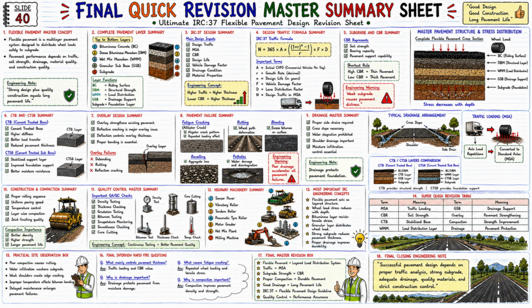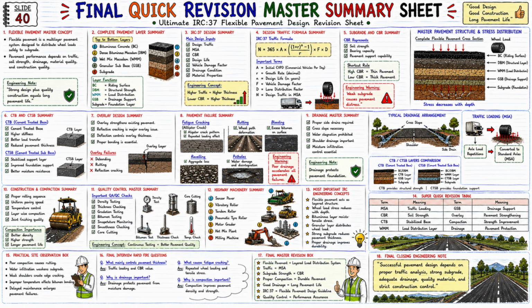Now let us look at the 13th section. 1-3 Most important IRC engineering concepts. Flexible pavement acts as a layered structure. Wheel load stress decreases with depth. Bituminous layer resists tensile stress. Granular layer distributes wheel load. Strong subgrade increases pavement thickness support. Proper drainage improves durability. And this is the complete pavement engineering behavior.